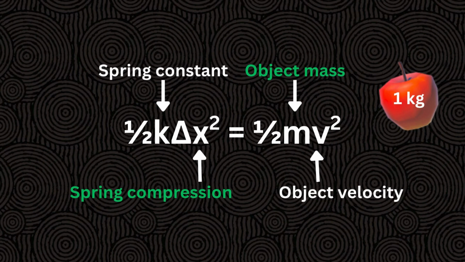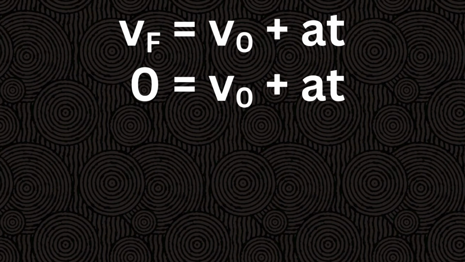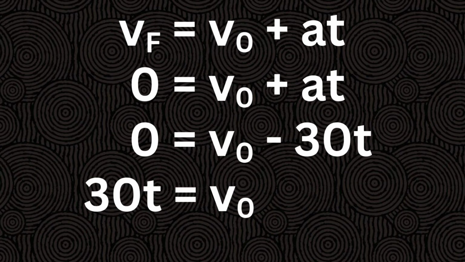To find spring constant, we still need to find the apple's initial velocity. We can do this using kinematics. Here's an equation we can use to find initial velocity. V final equals V initial plus AT. We know that at the top of the apple's path, its velocity is 0, and through its entire motion, its acceleration is -30. All we need to find is time.